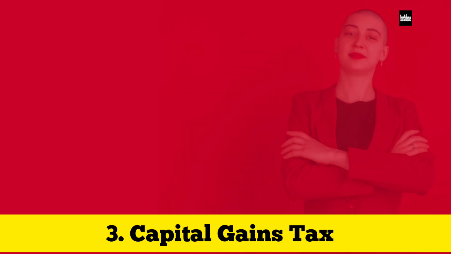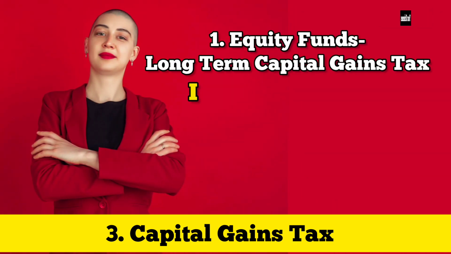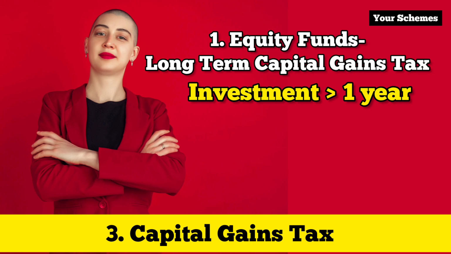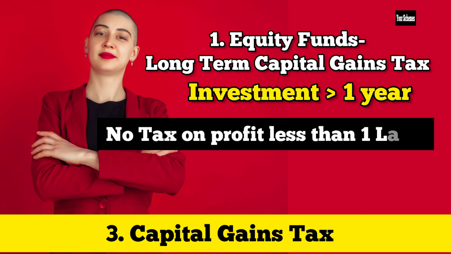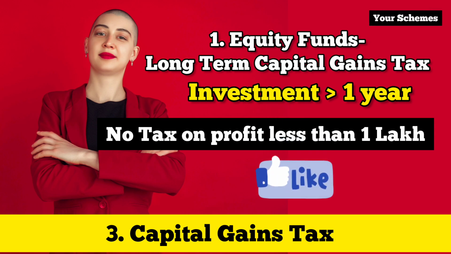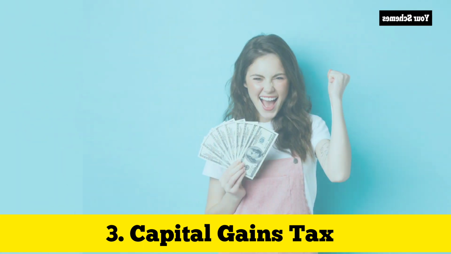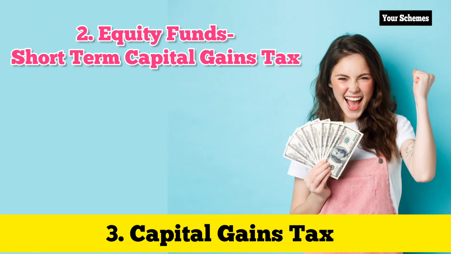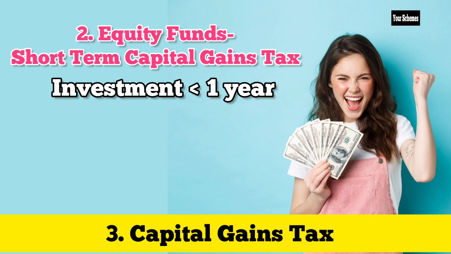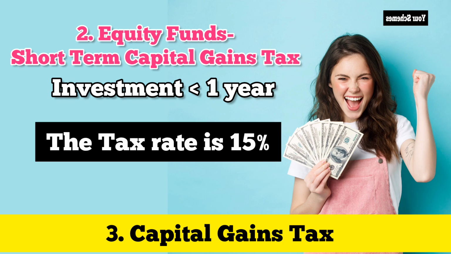For equity funds with long-term capital gains tax, if you invest in equity funds for more than 1 year and make profits, then it is known as long-term capital gain. From April 2018, there is no tax on profits up to rupees 1 lakh. After that, any profit is taxed at 10% without indexation. Next is equity funds, short-term capital gains tax. If you invest in equity funds for less than 1 year and make profits, then it is known as short-term capital gain. The tax rate is 15%, and hence you have to pay 15% tax on your profits.